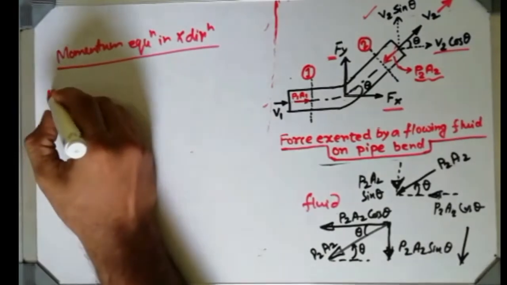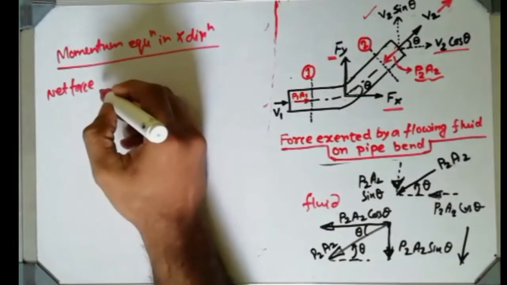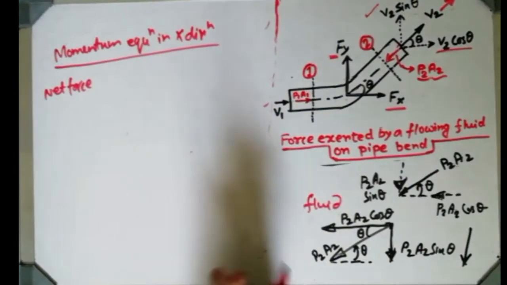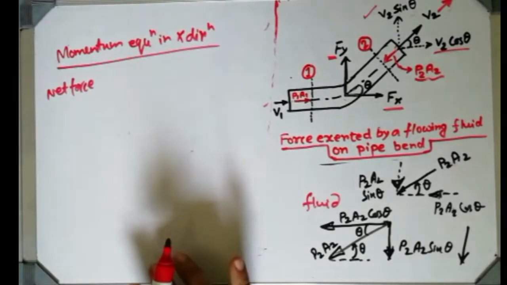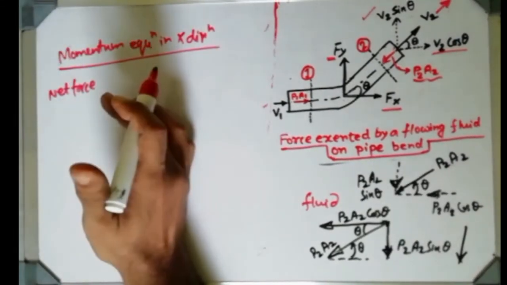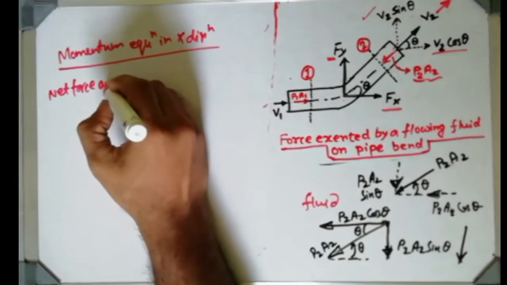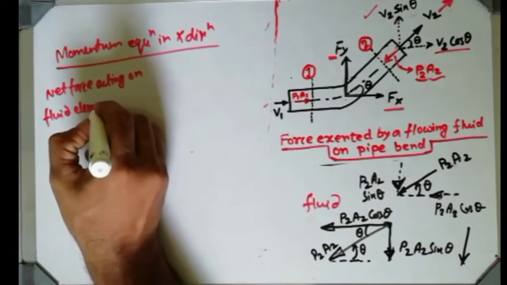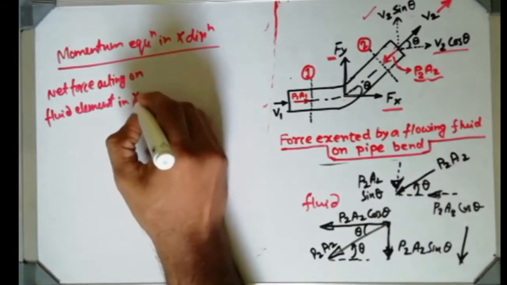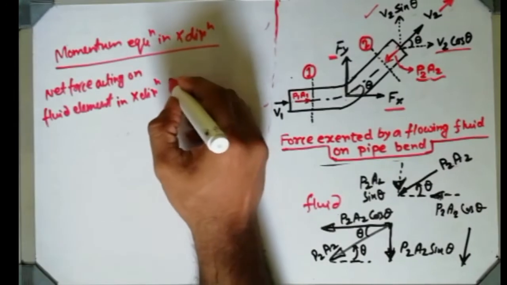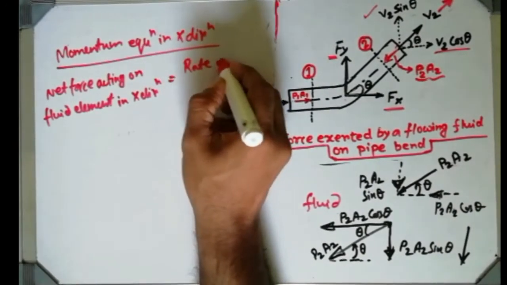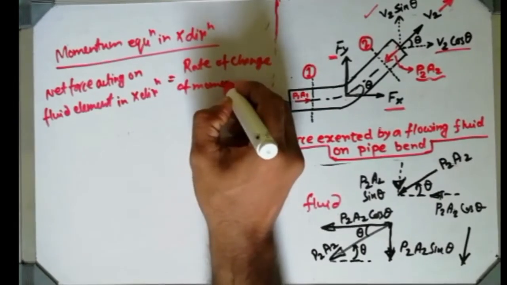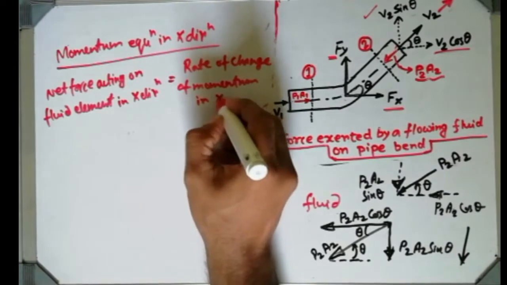Okay, so net force, obviously net force we should consider here because multiple forces are there. If only one force is there, then there is no problem. If there are multiple forces acting, then you have to consider net force or resultant force, both are same. Net force acting on fluid element in x direction is equal to rate of change of momentum in x direction.